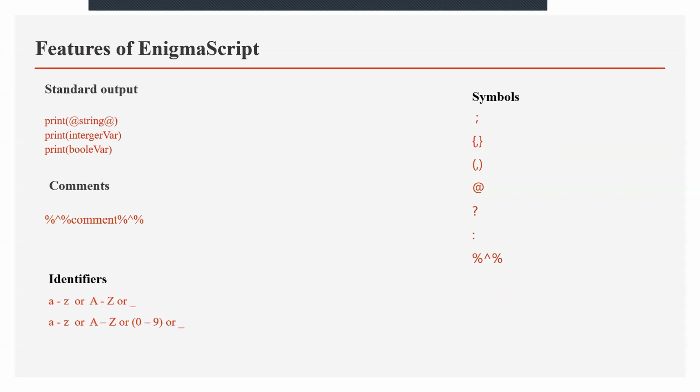We have also included the symbols for the operators we have discussed in this slide. For standard output, we have used print. In the code, we have used comments, and you can see that. In identifiers, we have used capital and small letters and numbers 0 to 9. This ends the features of Enigma Script.